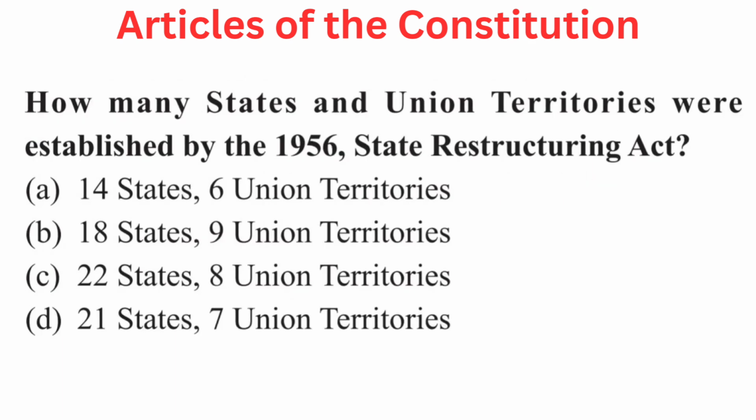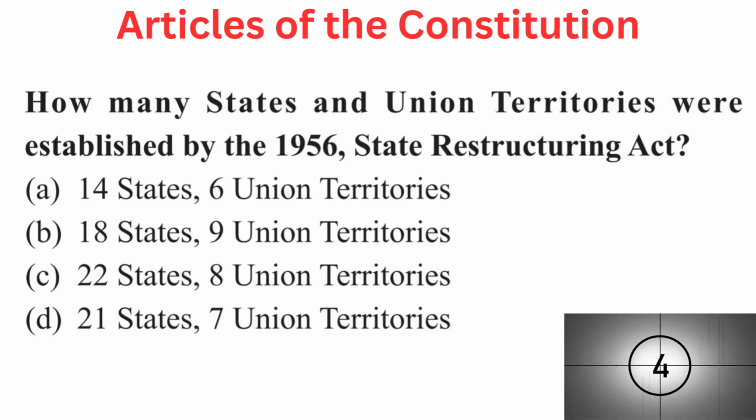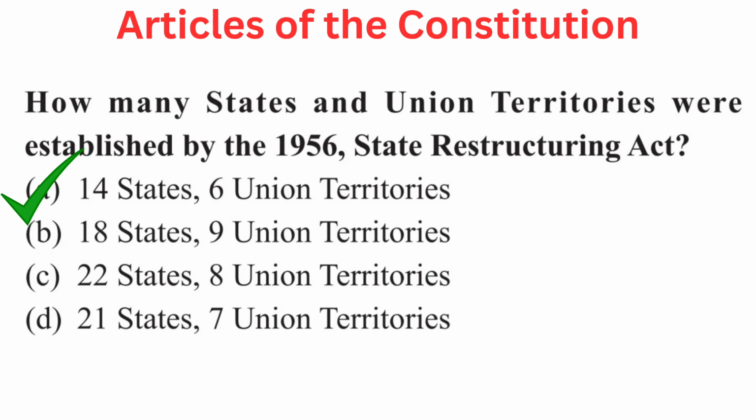Your question is how many states and union territories were established by the 1956 State Reorganisation Act? Your options are A. 14 states, 6 union territories, B. 18 states, 9 union territories, C. 22 states, 8 union territories, or D. 21 states, 7 union territories. Right answer is A. 14 states, 6 union territories.